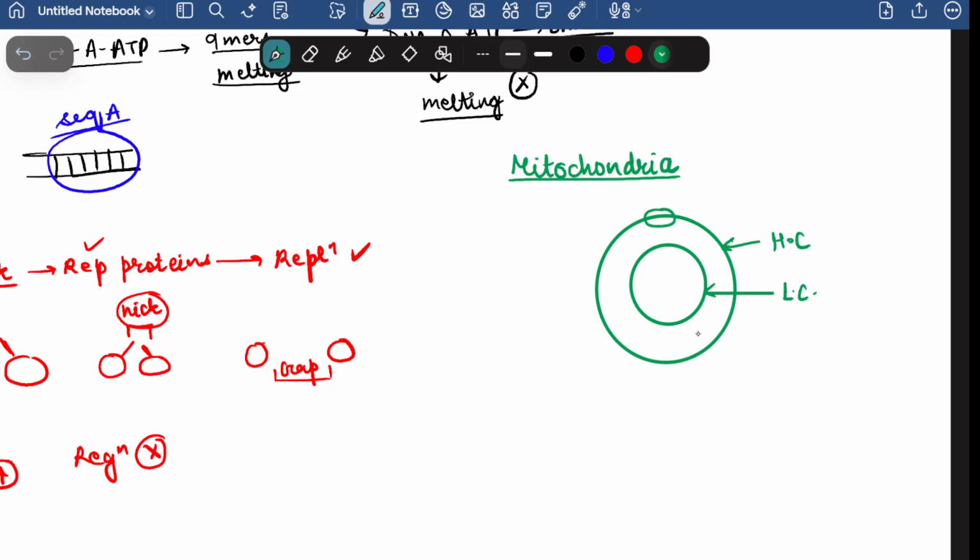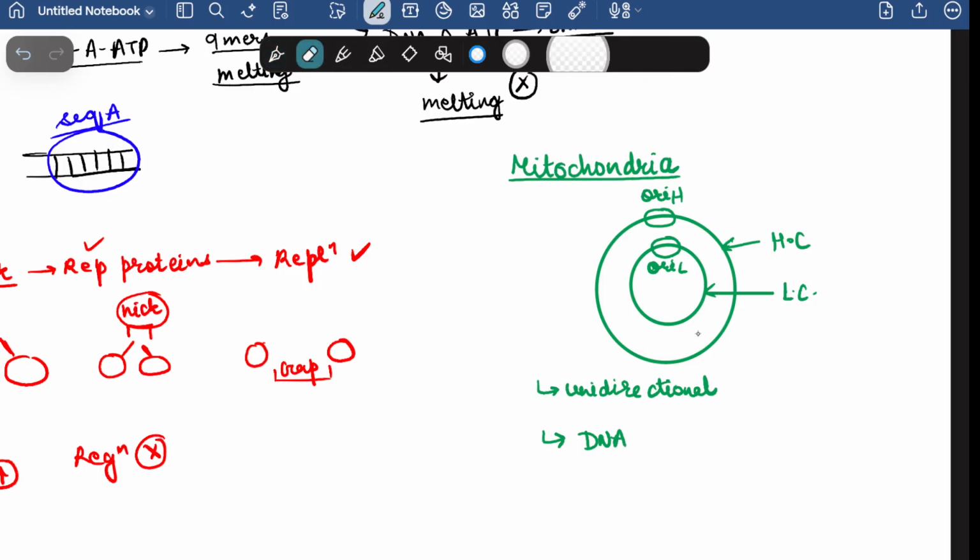So it has its ori and it has its ori. It is known as ori of heavy chain, ori H, and it is having ori of light chain. So this is one thing you need to know. Secondly, here also there is the unidirectional mode of replication, and then the main important one here is that there is another DNA helicase which comes here to do the melting and all.